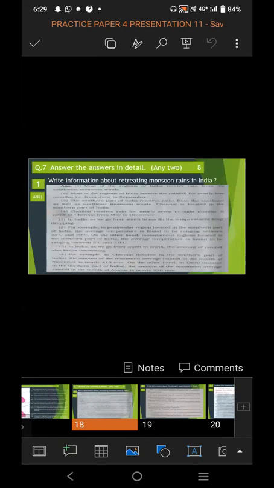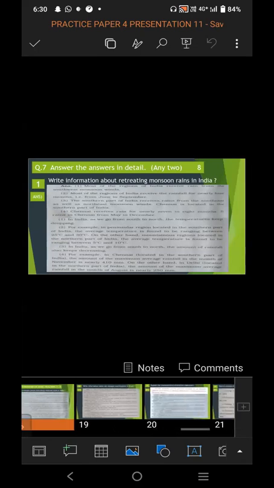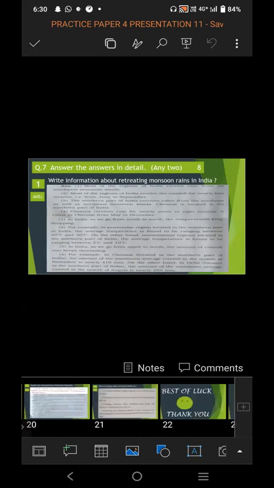Any two, it is of 8 marks. 4 options are given, 4 questions are given. From those 4 questions, you have to choose any two. Read all the 4 questions, think on it, go with the easy one, which you can write properly, briefly, in detail. Write the answer properly, neatly, in detail. All the important points should come in that answer. So one answer is for 4 marks. So 2 answers you have to write. It is of 8 marks. So in this way, today we have studied